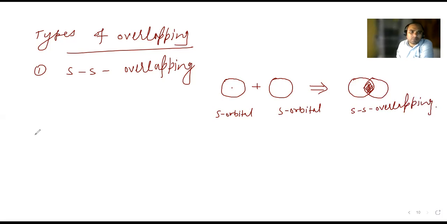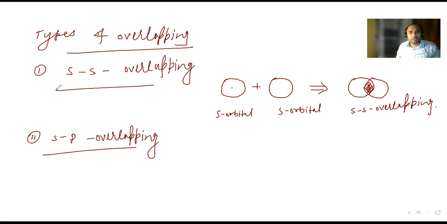Now the second one is SP overlapping. Here is the S orbital, and this is the P orbital. You know very well, the P orbital has a dumbbell shape.